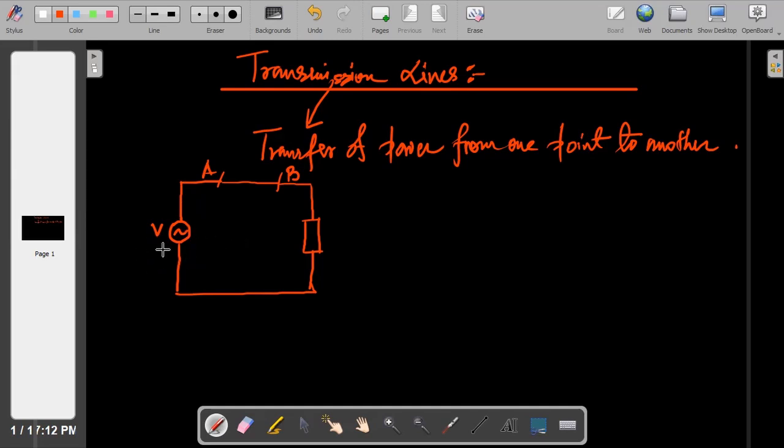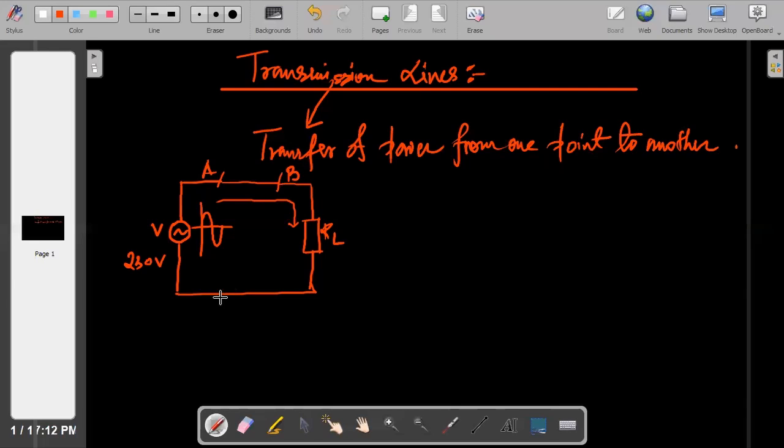Let's say some voltage, a sinusoidal voltage, let's say 230 volt, whatever. This is point A and this is point B. You already know the current will flow from here to here and reach the load resistance RL. Just a simple circuit I've drawn.